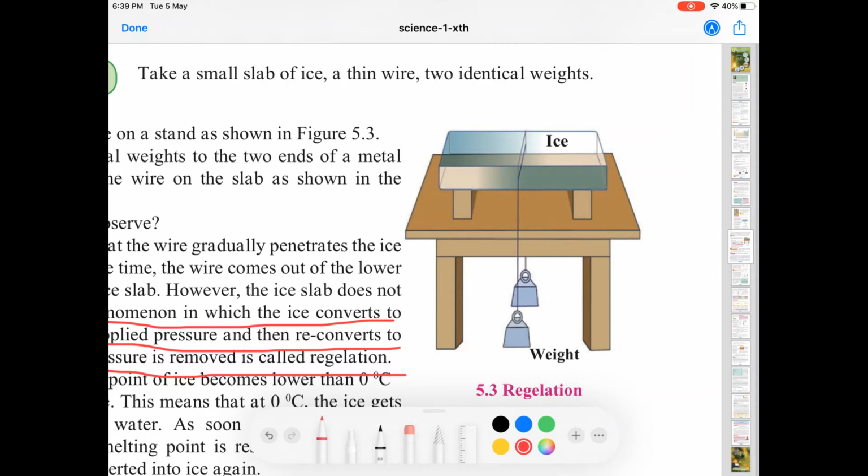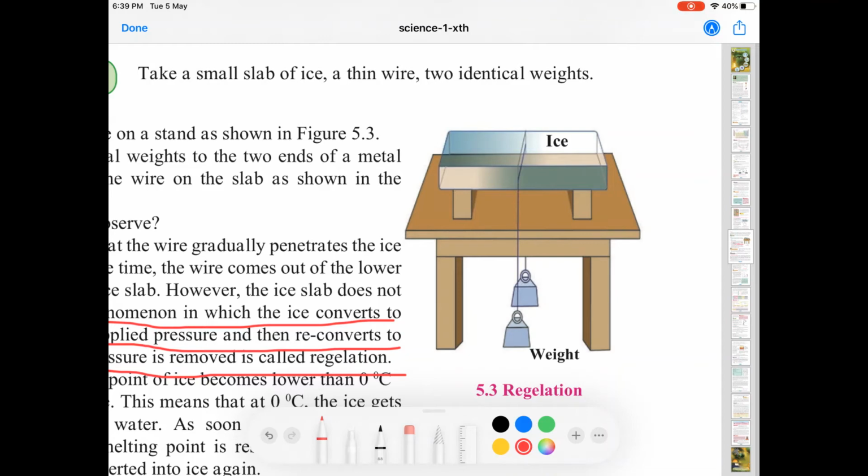So why does this happen? It is regelation. When the wire is at the top, that is at the topmost layer, because of the weights attached, there is pressure on the first layer of the ice. And then what happens when the pressure increases? Yes, the melting point decreases and the ice is converted into water.